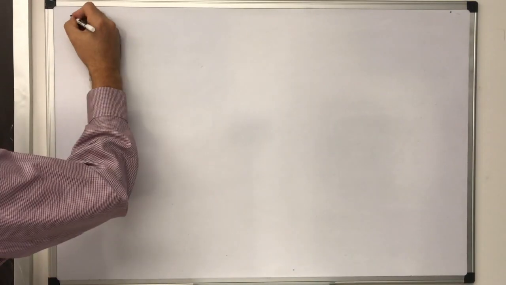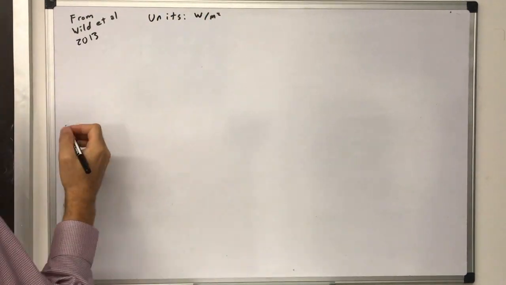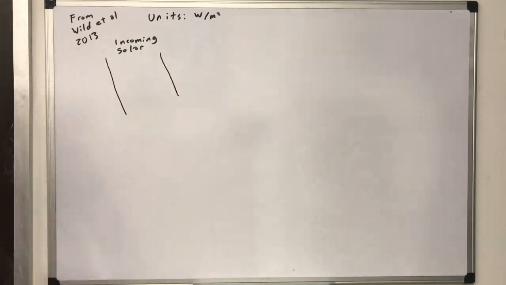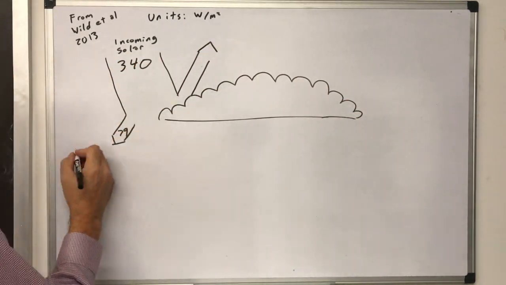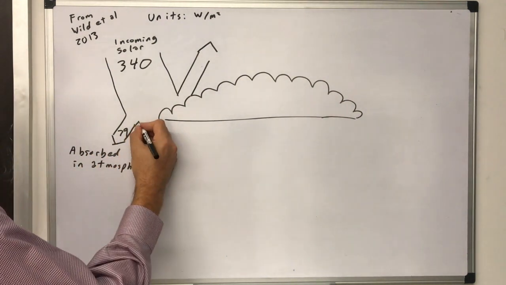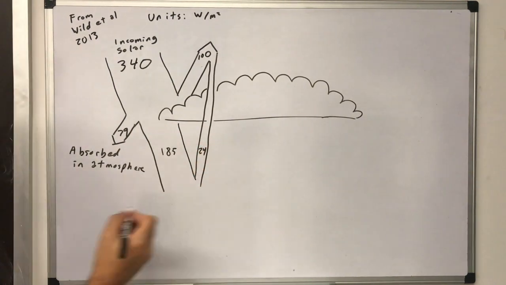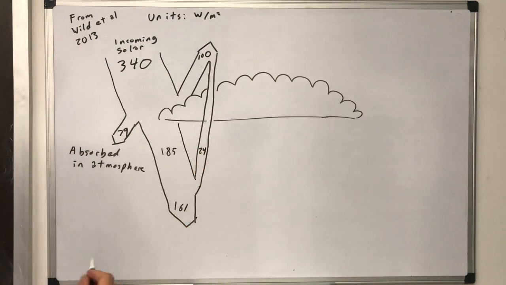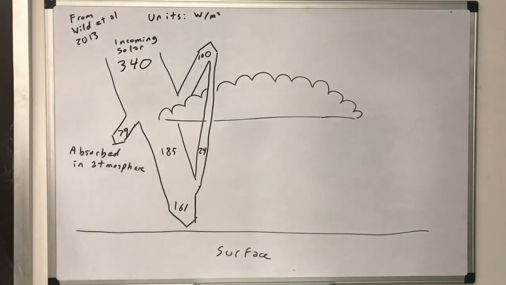A more complete picture of heat balance in the real atmosphere looks something like this, with units in terms of watts per square meter. You get about 340 at the top of the atmosphere. That's 1360 divided by 4. Of that, about 30% is reflected away, most by clouds, but some by the surface. A little less than a quarter gets absorbed by the atmosphere, much of that in the stratosphere, leaving about 161 to be absorbed by the surface.